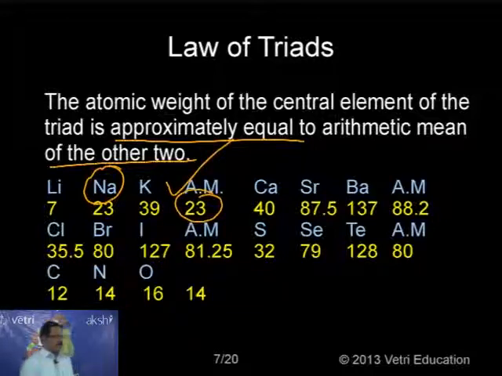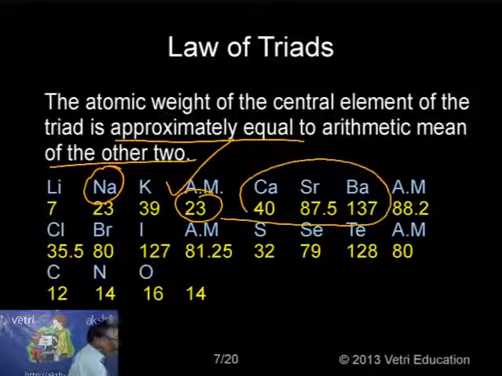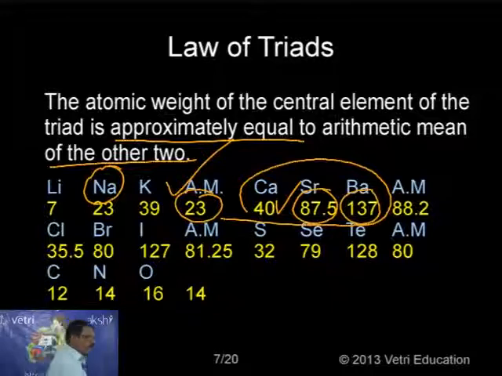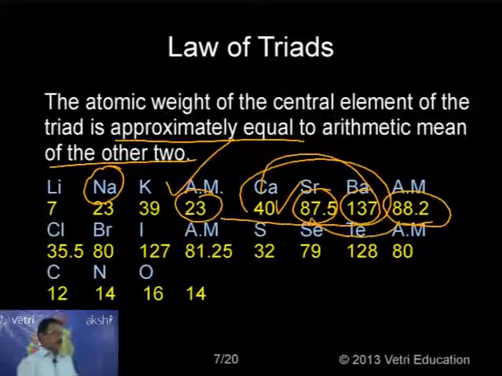This is 100%. Suppose you go for another example: calcium, strontium, barium. Again he grouped these three elements together. Calcium atomic mass is 40, strontium is 87.5, and barium is 137. If you add 137 plus 40 and divide by 2, that value comes to 88.5, which is approximately equal to 87.5. So the law of triads is obeyed, approximately equal to the arithmetic mean. It is almost equal to 87.5.